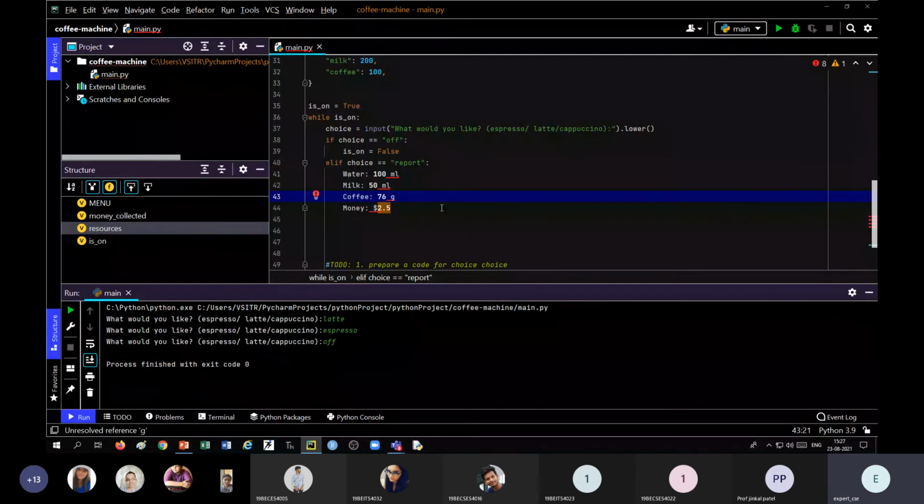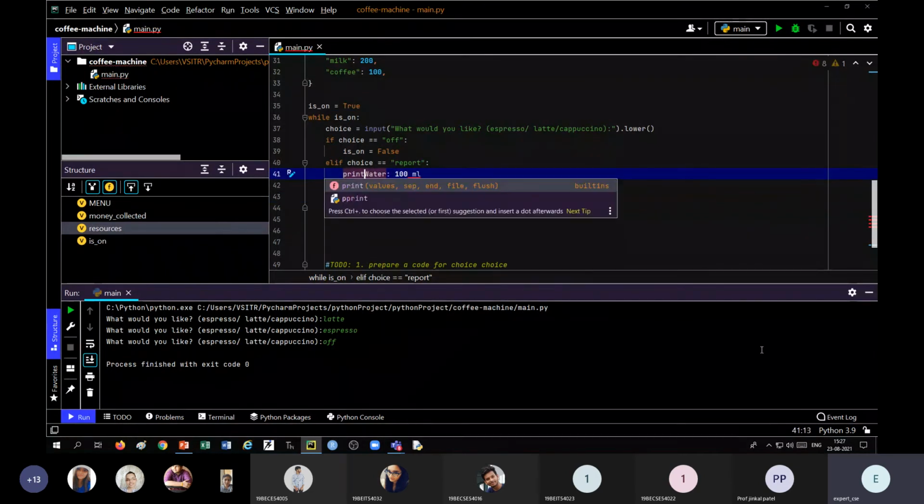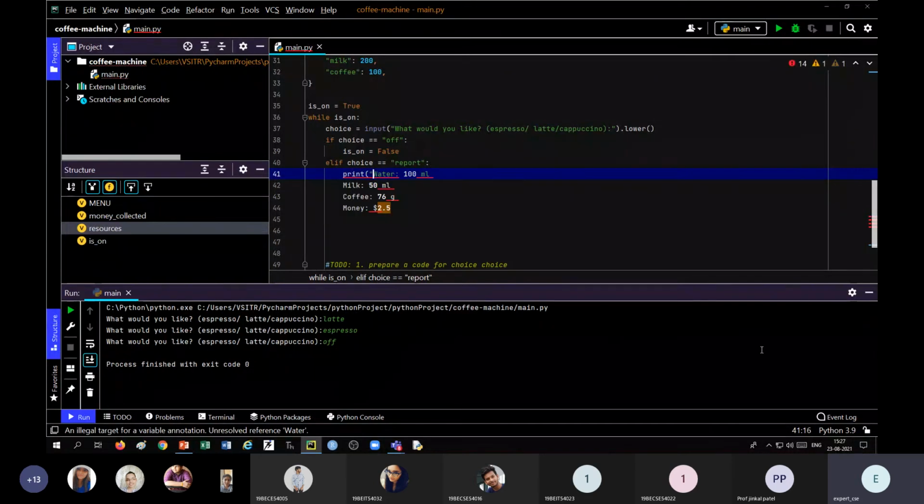Now again, in PyCharm there is a facility of a multi-line editor. Normally what we would do is write print here and copy the text. But in PyCharm, if I press Alt and Shift and select all these 4 lines, then I can write anything for all these 4 lines.